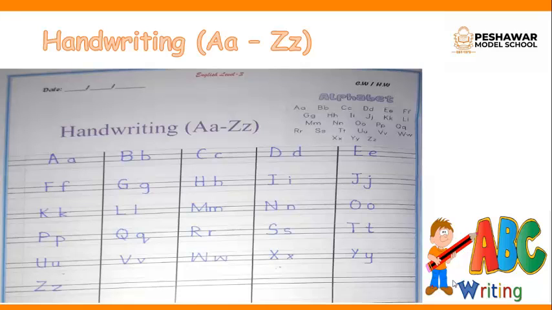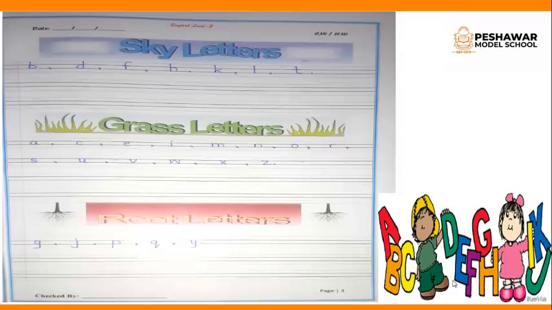This is your homework. And then when you move to the next page, you will find sky letters, grass letters and root letters on page number 3. As you can clearly see in the picture, first you are going to write the sky letters at the top, then the grass letters in the middle, and finally the root letters. All of the alphabets are given to you in this picture, and you have to do this as your homework in your English books.